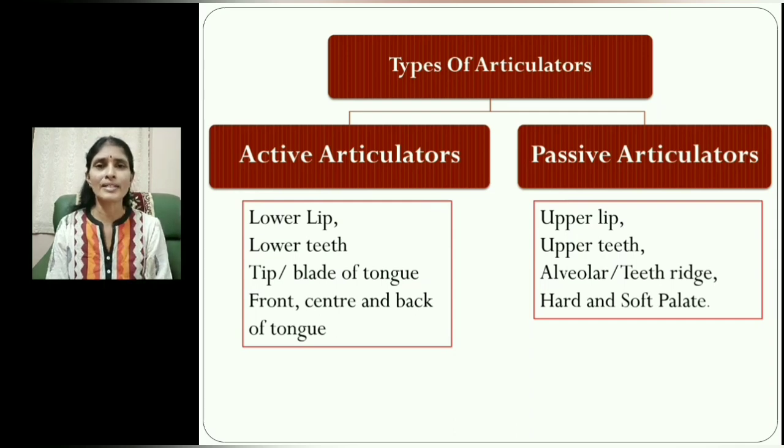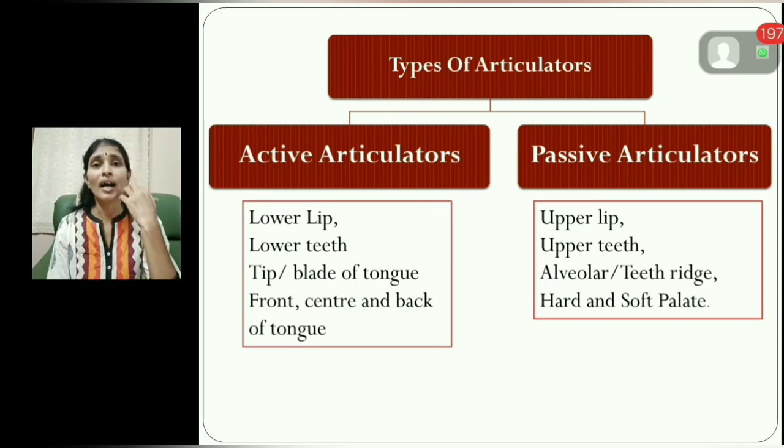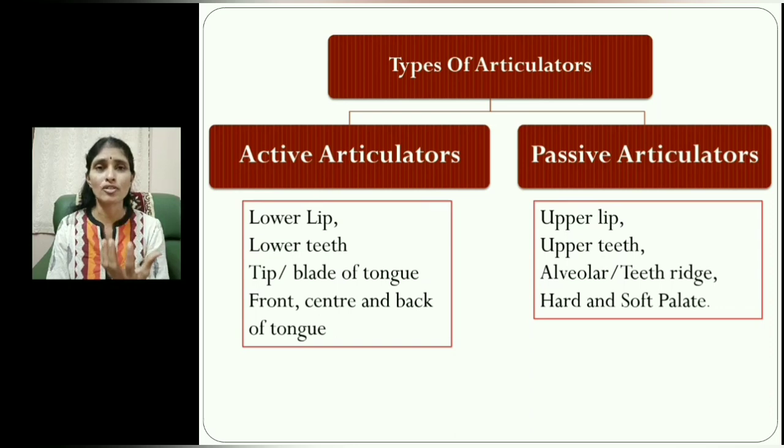The active articulators are lower lip, lower teeth, tip or blade of the tongue, and front, center and back of the tongue. These organs are active articulators. You can easily understand while you are speaking what are the various organs that are actively involved in our speech, right?